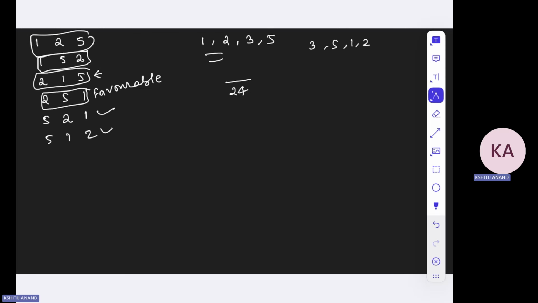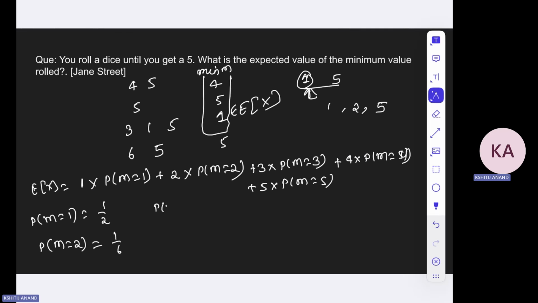So you see like this. Okay. So this will be one scenario that is favorable, and the other scenario which is favorable for you is 3, 5, 2 and 1, out of 24, right? So there will be 2 by 24. So the probability that m will be 3, that the minimum value will be 3, is 2 by 24.